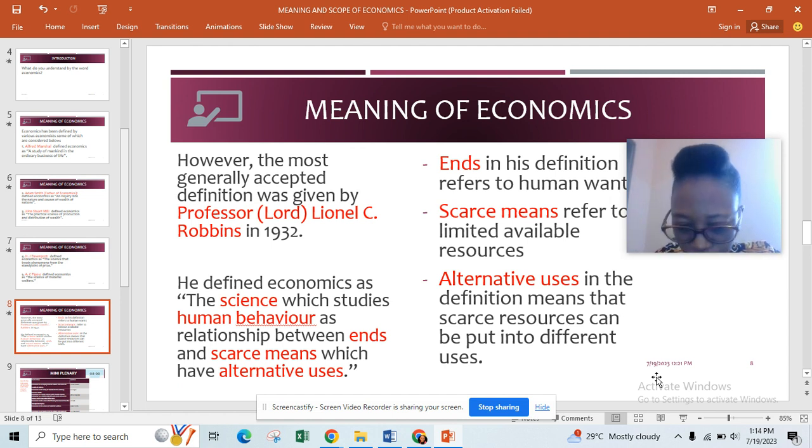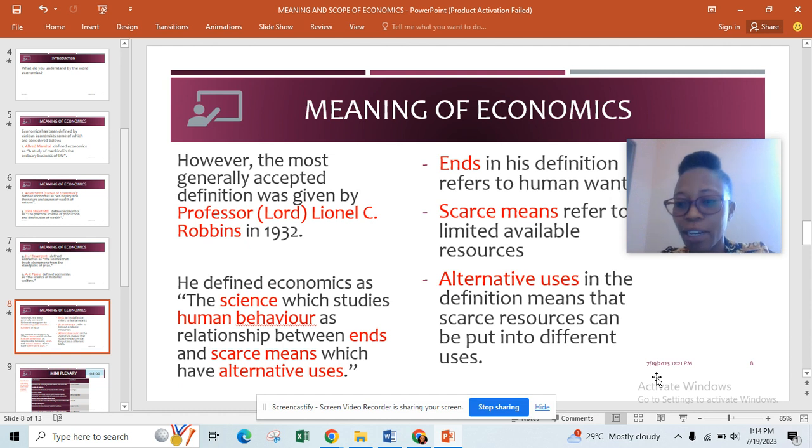Lionel Robbins' definition. He actually gave the most acceptable definition. So let's look at some of the keywords in his definition. Let's take a look at ends. Ends in this definition refers to human wants. End in our day-to-day English means to end something, to finish something, to complete something, but that's not the case here. Here, when we're talking about ends, we're talking about human wants.